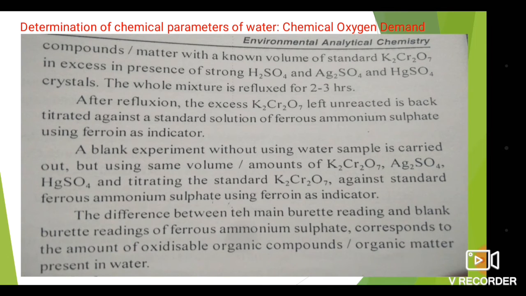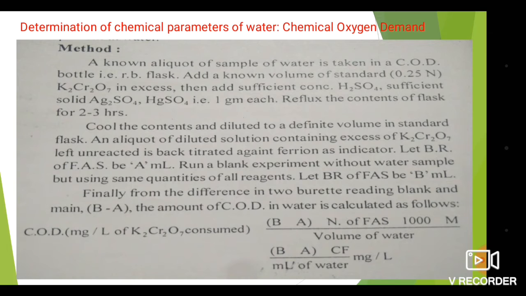So organic matter present in water is calculated with the help of this. And then what is the method? A known aliquot of sample of water is taken in a COD bottle, that is an RB flask. Add a known volume of standard 0.25 normal K2Cr2O7 in excess. Then add sufficient concentrated H2SO4, sufficient solid Ag2SO4, sufficient HgSO4, and 1 gram each.